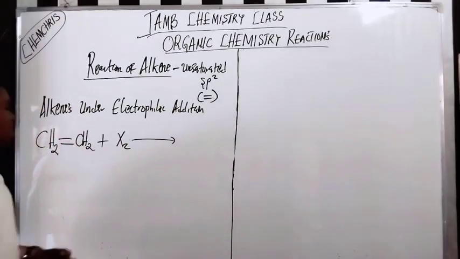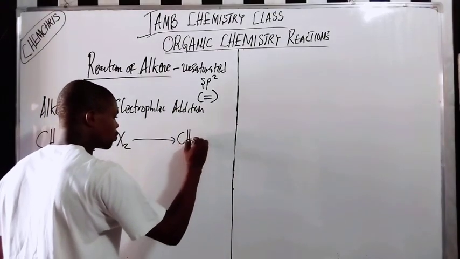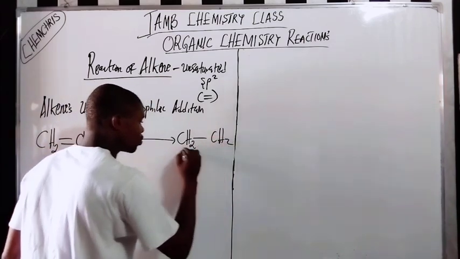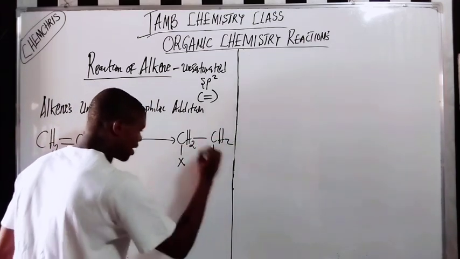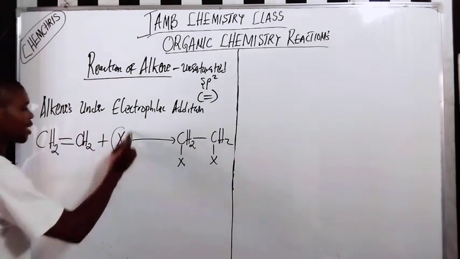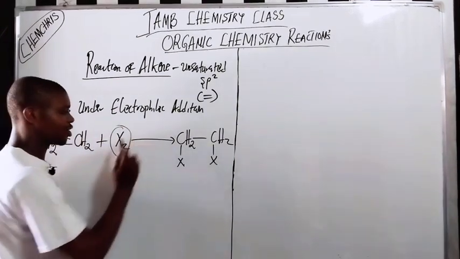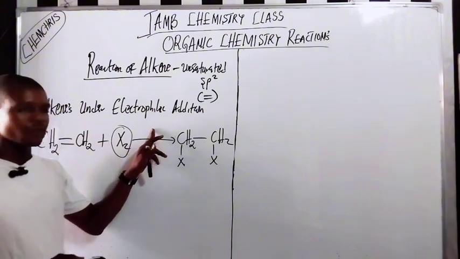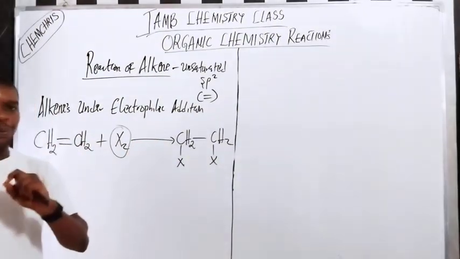So when that happens, you're going to have CH2X, CH2X. Now this X can be anything at all. Just as I can have a reagent or a catalyst or any condition here. These are things you need to pay close attention to.